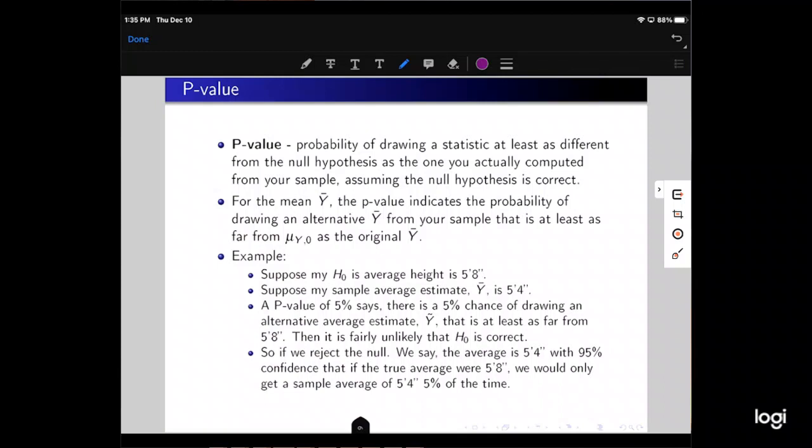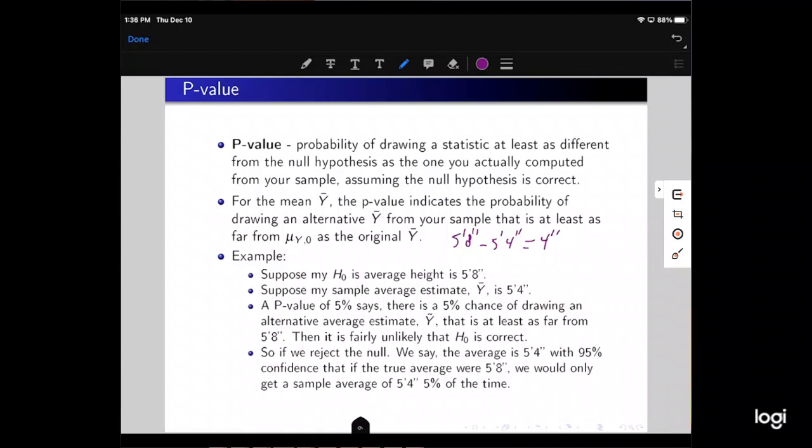Now suppose that I go out and sample 100 students and I get a sample average y bar of 5'4". So what's the difference? 5'8" minus 5'4" is just 4 inches. It's a simple difference here.